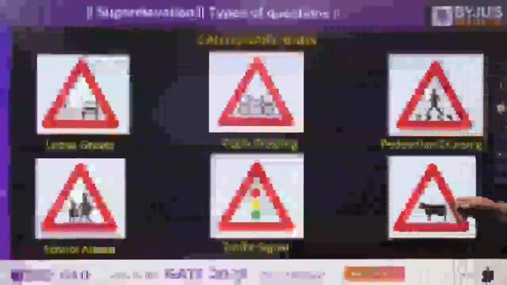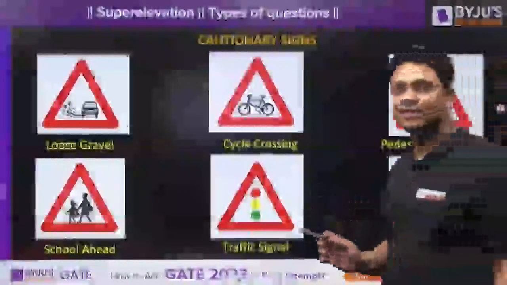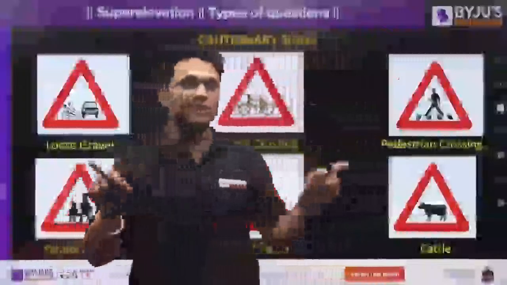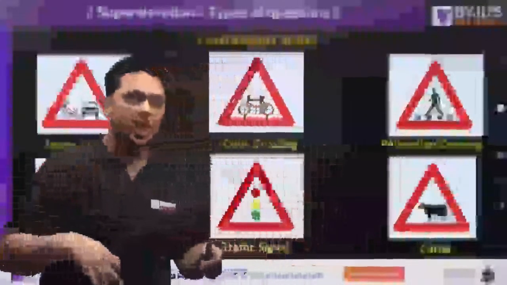Next, what does this mean? All of you must know. This means a school is there ahead. What is this? Traffic lights are going to come. Traffic signal ahead. What is this? If you find this sign, there is a possibility that you may find cattle along the path.